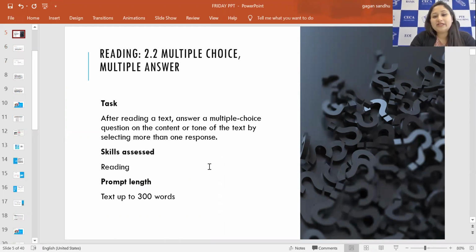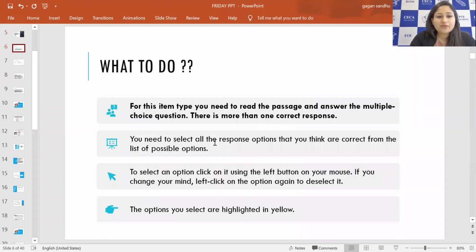So here, after reading a text, you have to answer a multiple choice question on the content or tone of the text by selecting more than one response. So first of all, here we are selecting more than one response. It will add to your reading score, and the text will be up to 300 words as well.